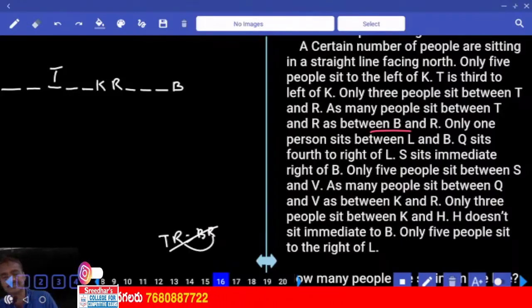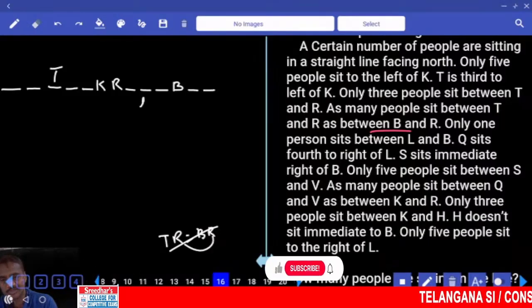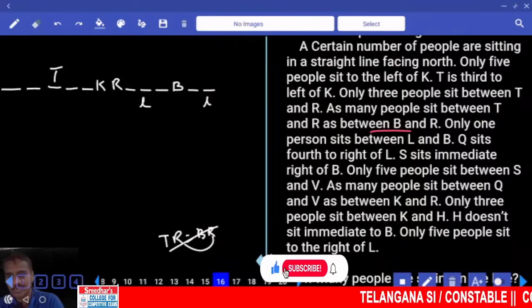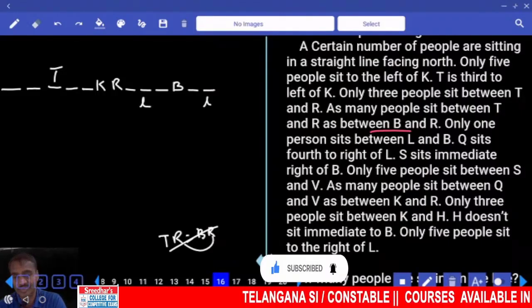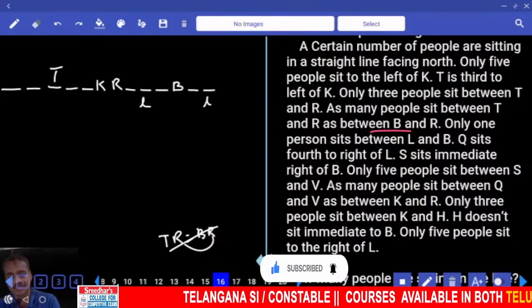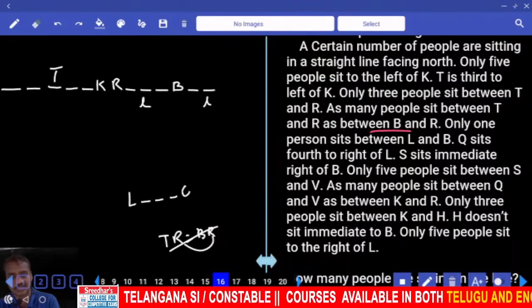And only 1 person between L and B. Then L, 1 person between L and B, how many possibilities? 2 possibilities. L can be either to the left hand side or to the right hand side. Now if L is here, then Q sits 4th to the right of L. L is here. Q is 4th to the right of L.